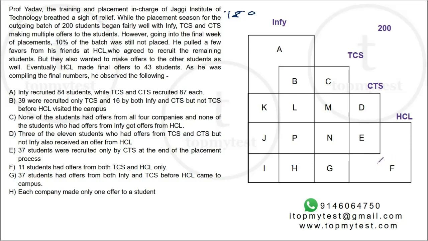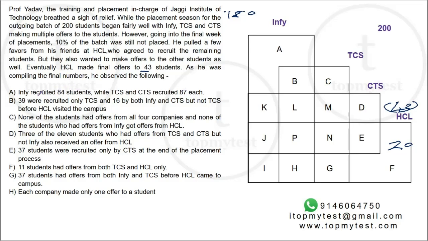So we know F will be equal to 20. And overall, we also know HCL made a total of 43 offers. So the entire part in HCL is 43.